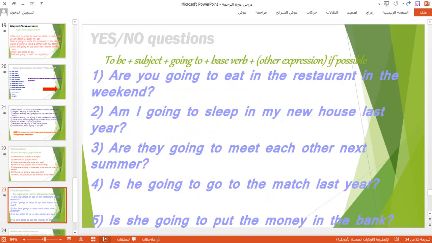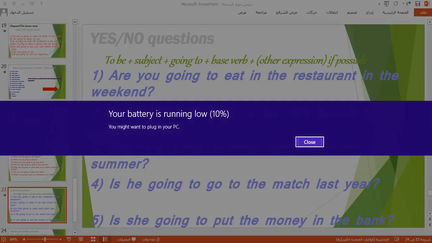See, yes/no questions: how should we use them in the future tense? The verb to be is the same as in any tense we have talked about before, and then after that we add the subject and then "going to", which tells us that these questions are in the future tense, or in future time. After that, the base verb, and then other expressions. If you want to add other expressions at the end of the yes/no question, there's no problem. After that, we will look at some examples on this slide.